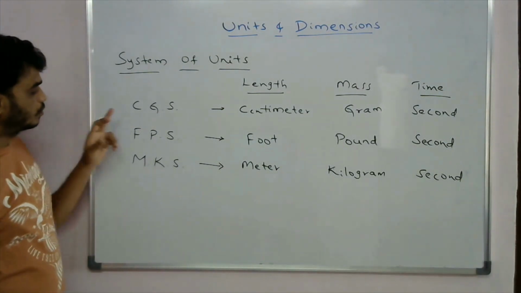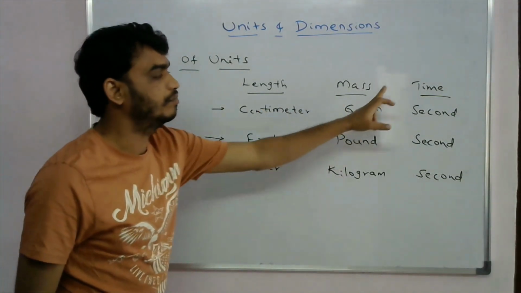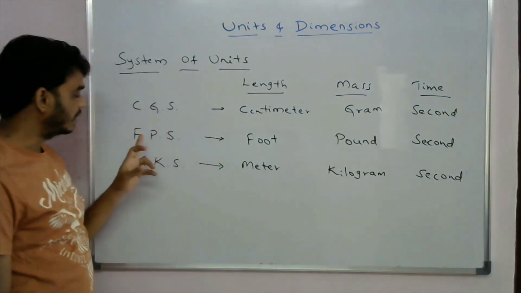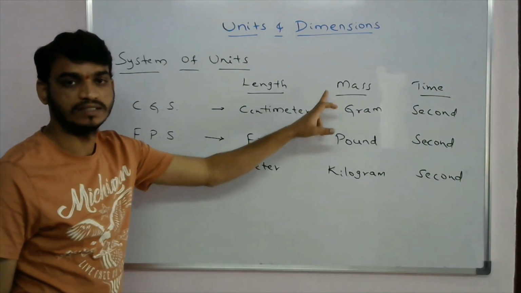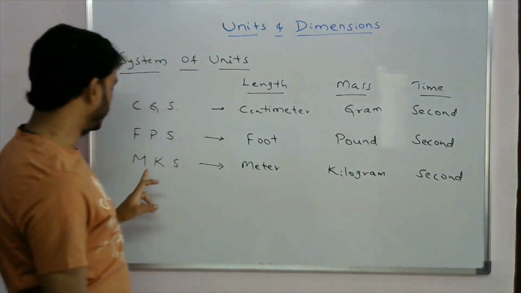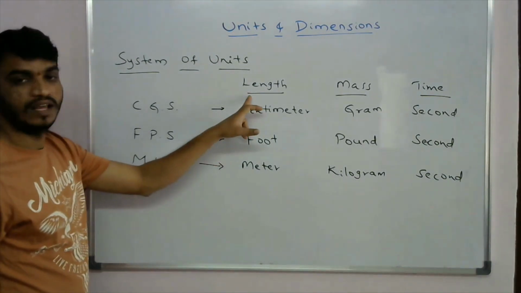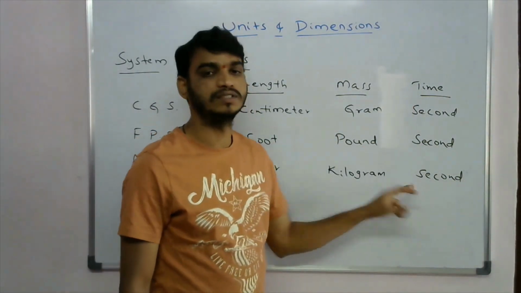So in CGS system, for length centimeter, for mass gram, for time second. In FPS system, for length foot, for mass pound, and for time second. And in MKS system, for length meter, for mass kilogram, and for time second.